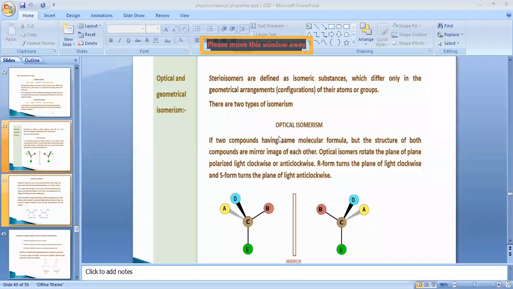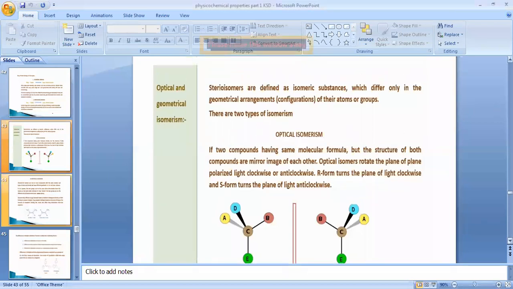A very important property which is going to affect the biological activity. This is also a physicochemical property, and the name of that physicochemical property is isomerism. Now, what type of isomerism is the drug molecule going to exist in? Either optical or geometrical isomerism.